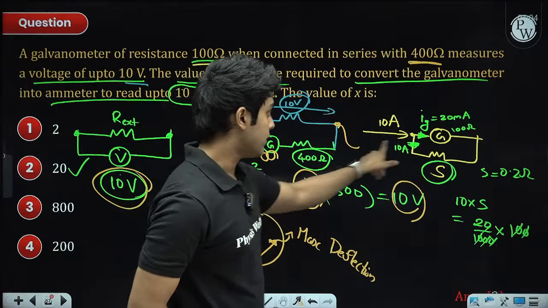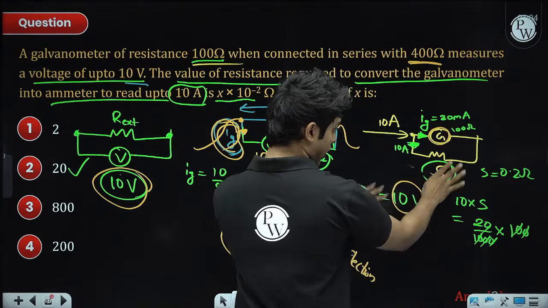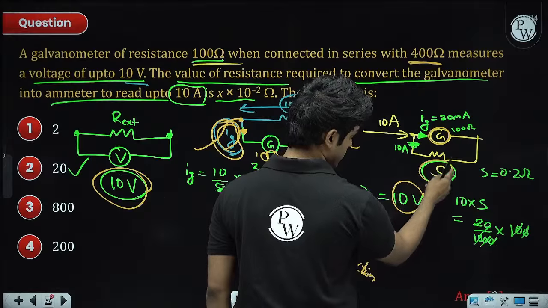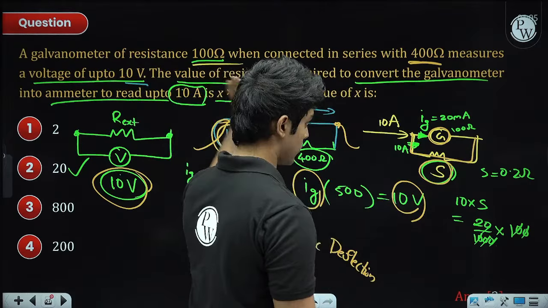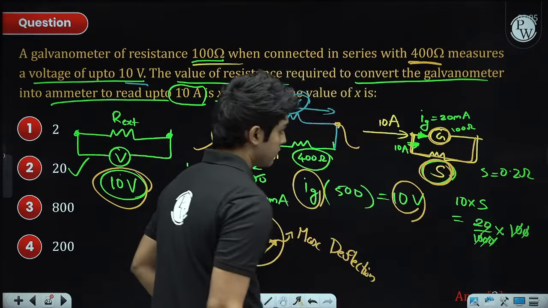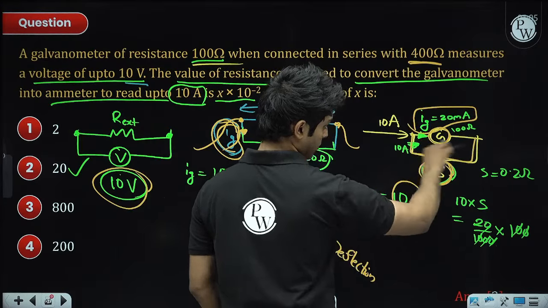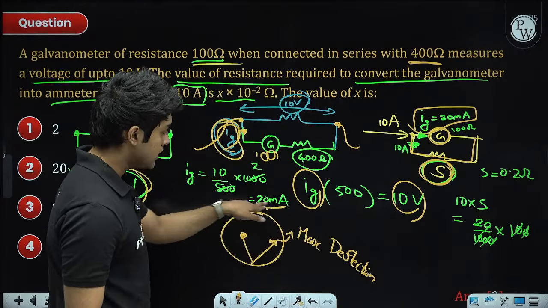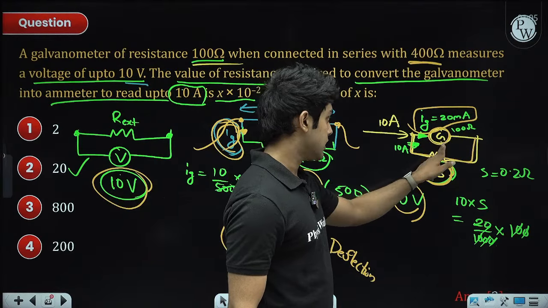Now in the second case we have an ammeter. In the ammeter case, this is how the shunt extra resistance is connected. We connect the shunt resistance in parallel to the galvanometer. Now the 400 resistance is gone. Once again, we cannot let more than Ig pass through the galvanometer branch. So Ig, which was 20 milliamperes, still passes through the galvanometer.